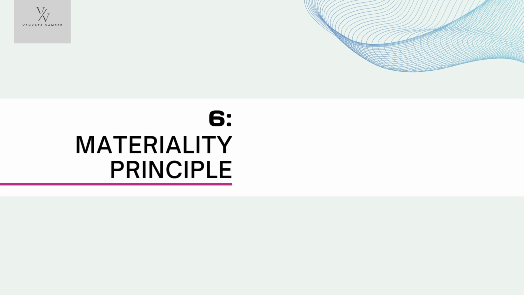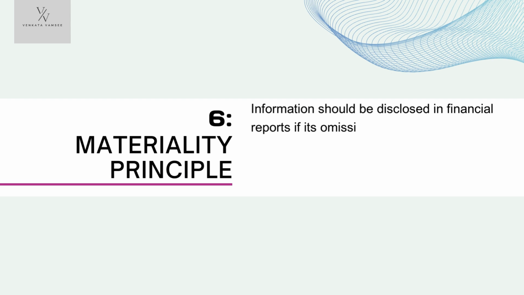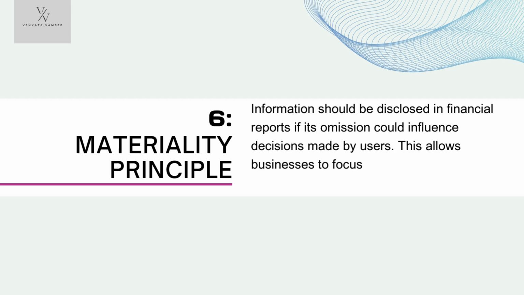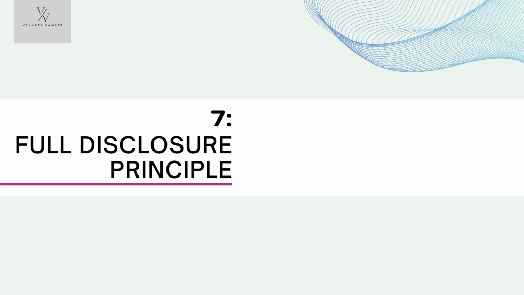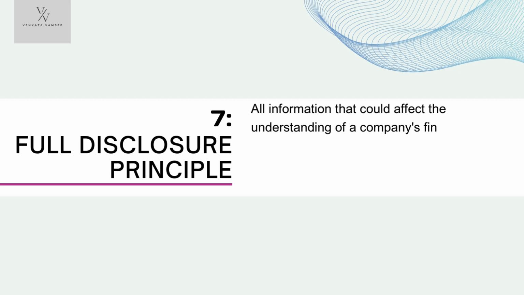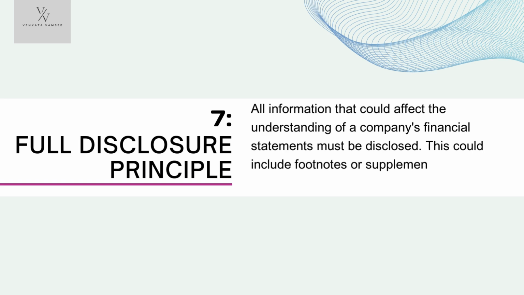6. Materiality principle. Information should be disclosed in financial reports if its omission could influence decisions made by users. This allows businesses to focus on information that is relevant to their financial performance. 7. Full disclosure principle. All information that could affect the understanding of a company's financial statements must be disclosed. This could include footnotes or supplemental data to explain specific items.